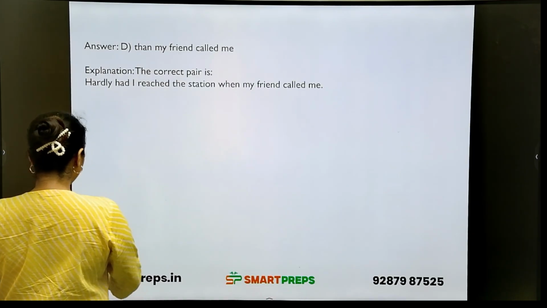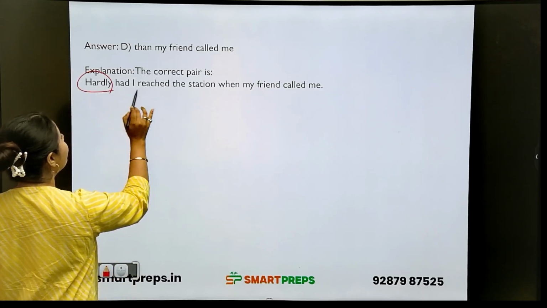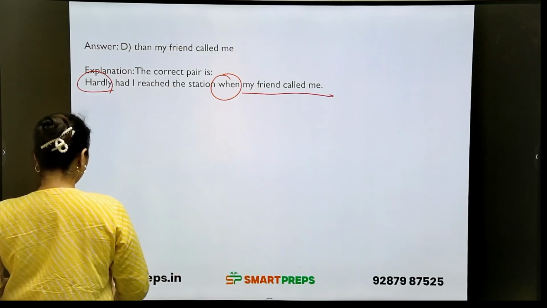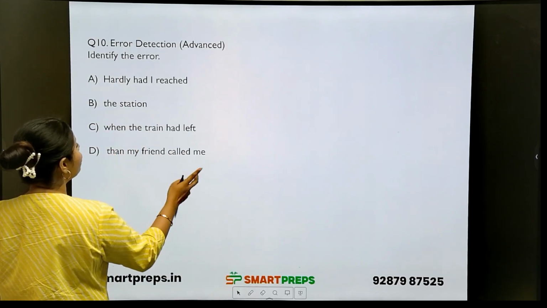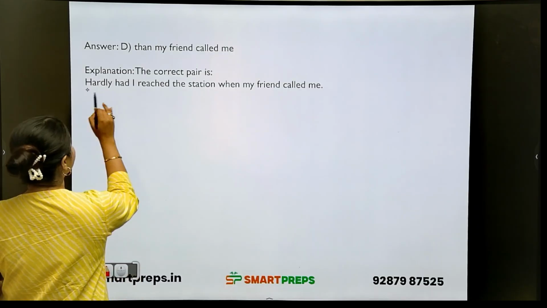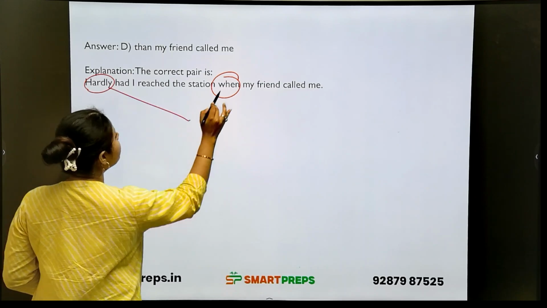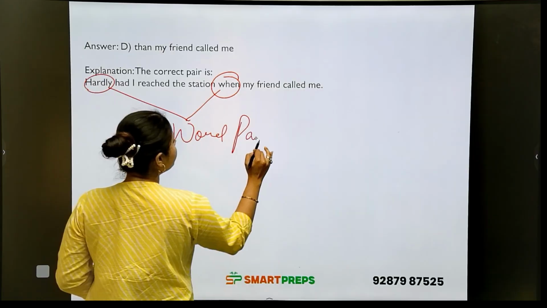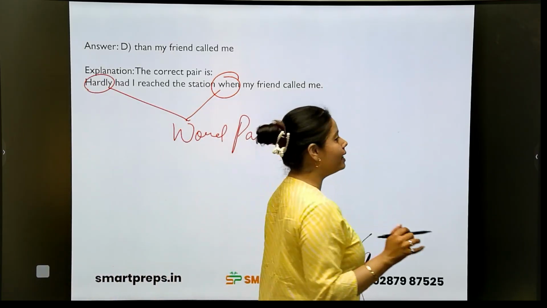Why? What would be the correct one? The correct pair is what? Hardly had I reached the station when my friend called me. Yes, what was there in the question? Hardly had I reached the station when the train had left, then my friend called me. This will be wrong. We have to use what? Hardly had I reached the station when my friend called me. Now here hardly and when is the word pair. We refer to such word pairs in English as collocation.